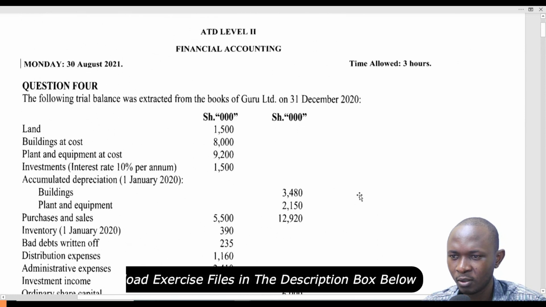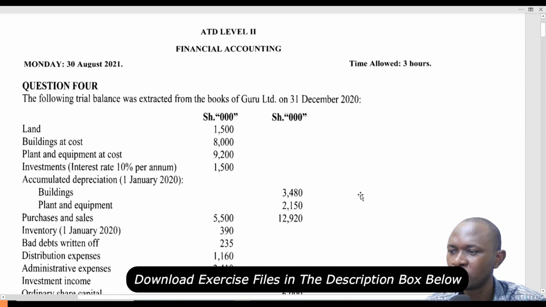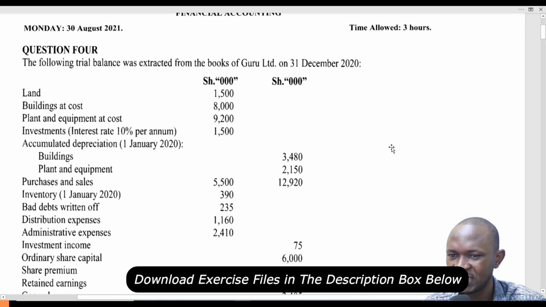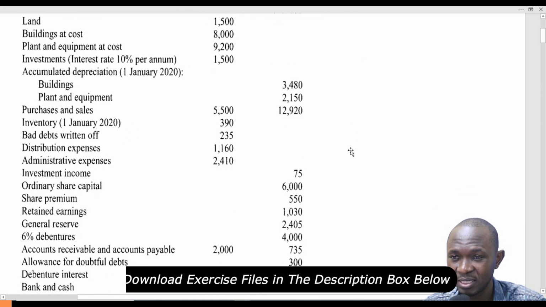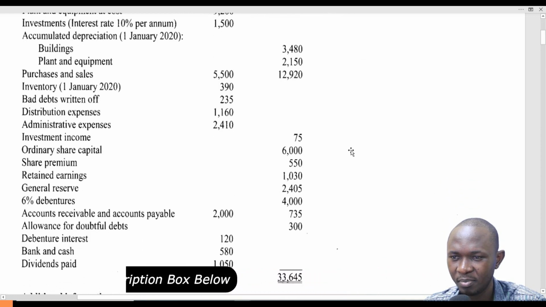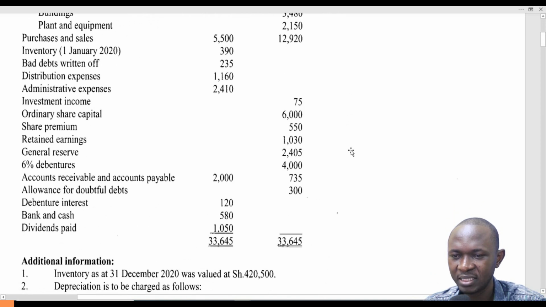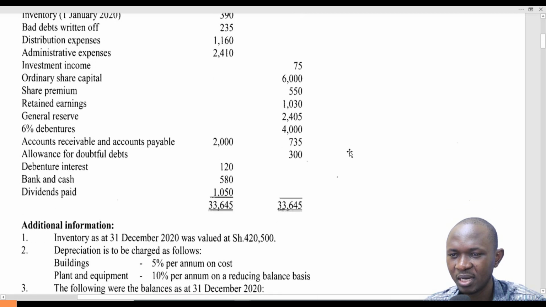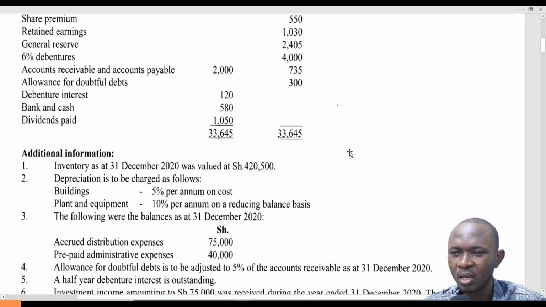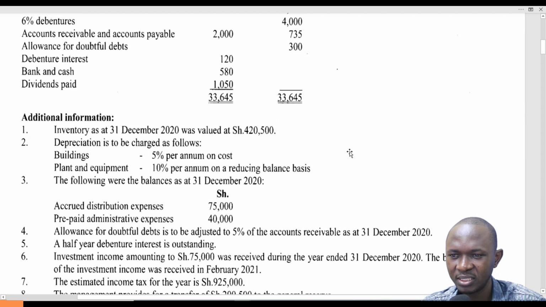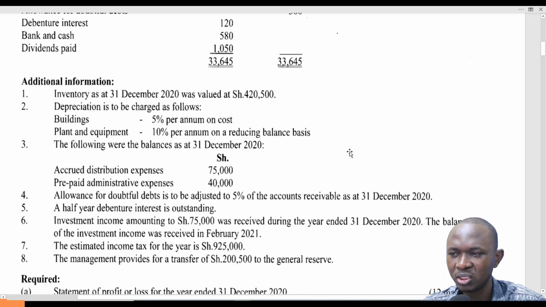So the following trial balance was extracted from the books of Guru Limited on 31st December 2020. Land, buildings, plant and equipment at cost, investments, accumulated depreciation for building and plant, purchases and sales, inventory, bad debts written off, distribution expenses, administrative expenses, investment income, ordinary share capital, share premium, retained earnings, general reserve, 6% debentures, accounts receivable and accounts payable, allowance for doubtful debts, debenture interest, bank and cash, dividends paid.